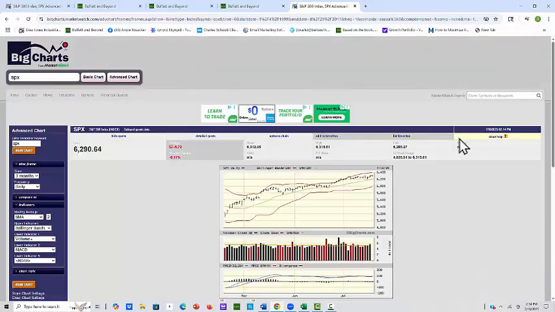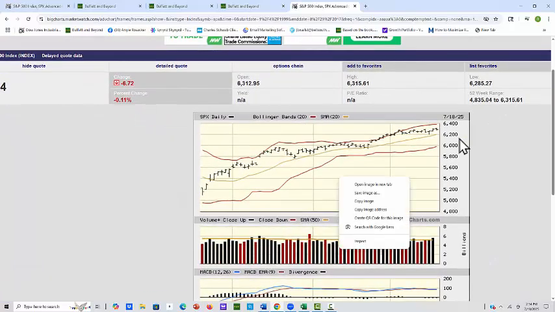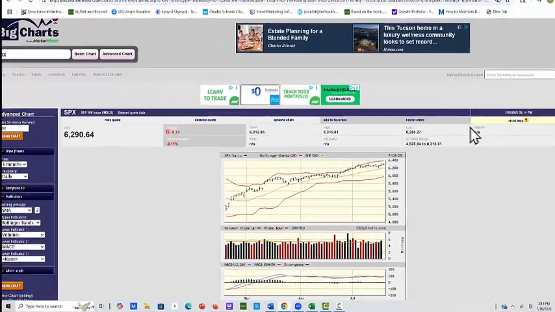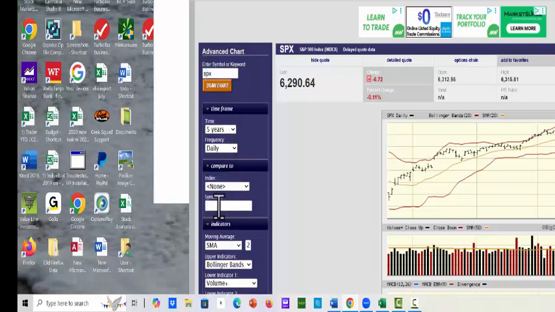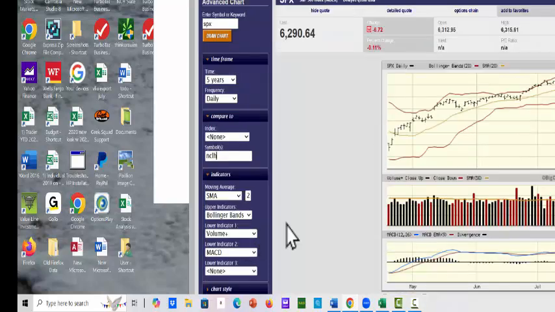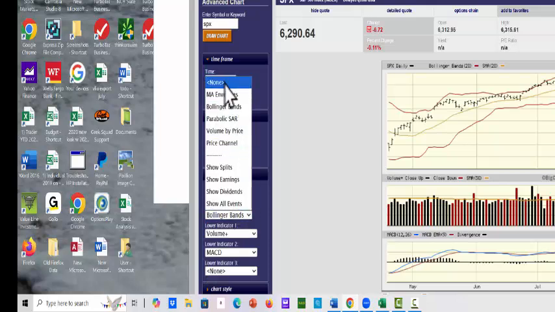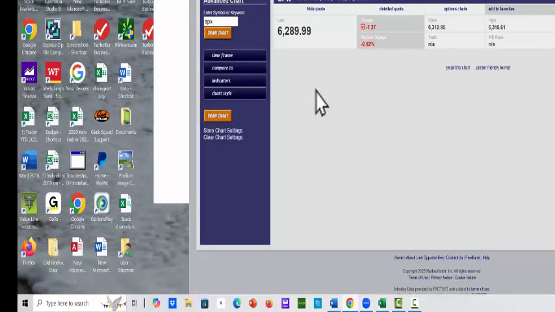And oops, look what comes up. Yeah, it's a chart of the S&P 500. So the S&P 500 is already there. So we come over to the left a little bit, and let's hit 5 years on the time. And we come down here, compare to, and that's where we put our NCLH. And down here, we want to get rid of these Bollinger Bands, the volatility bands that we use every Saturday, because that's what they're here for. So let's just get out of those. And you can see you have all sorts of things here. And let's hit draw chart.